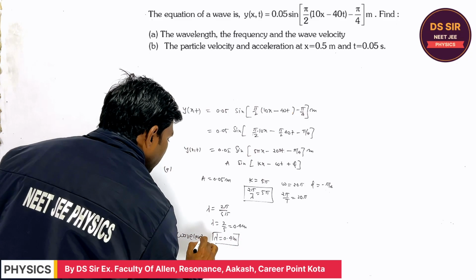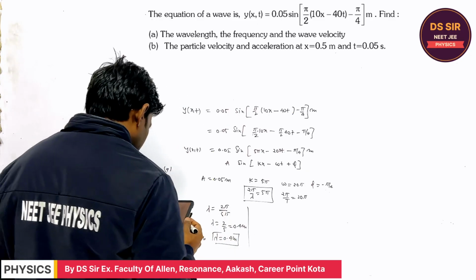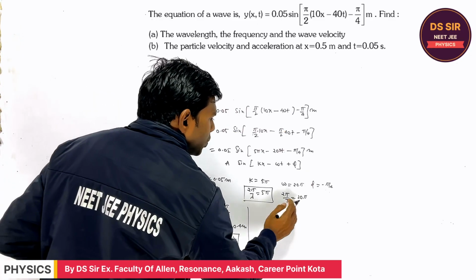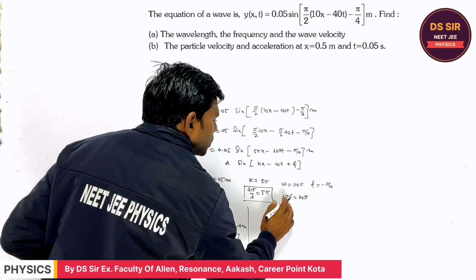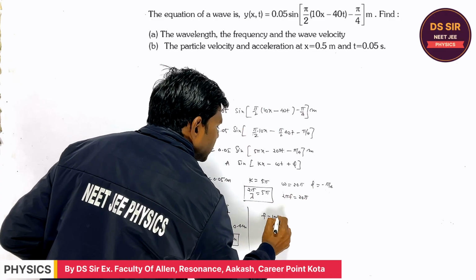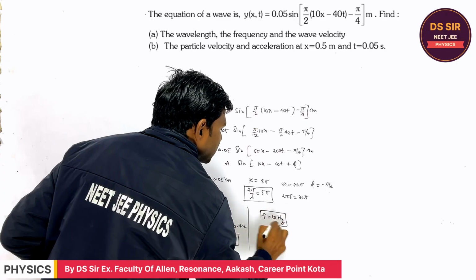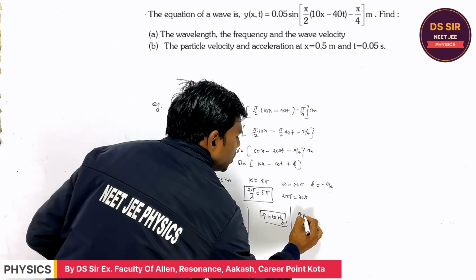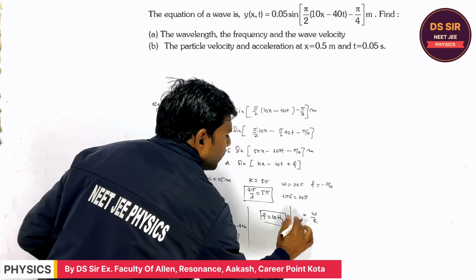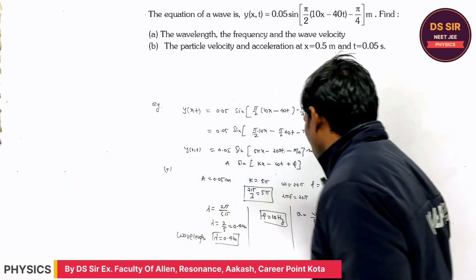Fine. And what is the B part? Frequency. So this is nothing but 2 pi f is equal to 20 pi. So frequency is what? Say 10 hertz. What is the wave speed? It is equal to omega by k. If you remember, omega by k.